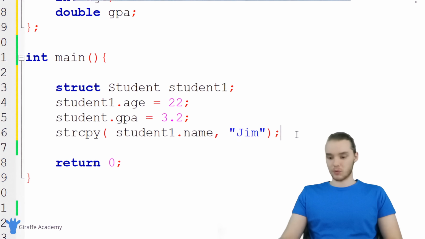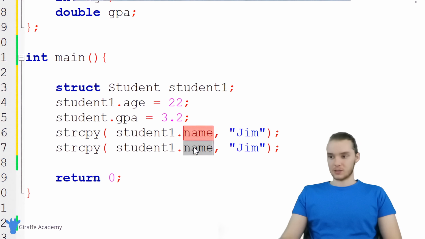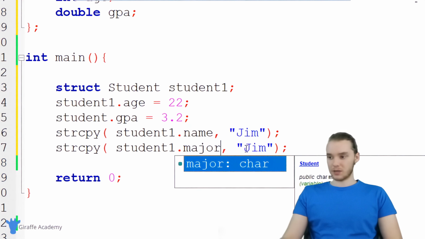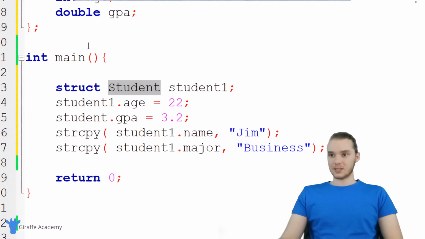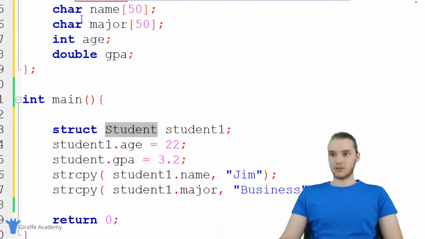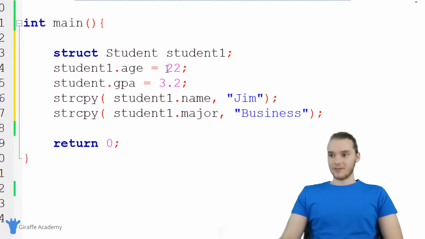So I'm just going to copy this and come down here and say student1.major, and we're going to set this equal to business. So let's say Jim is a business major. Essentially what I've done here is I've created a student, and that student had all the attributes that we defined up here. So this particular student had a name, a major, an age, and a GPA. And I gave all of those values. So I assigned student1 an age of 22, a GPA of 3.2, etc.